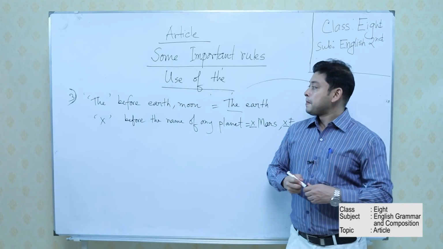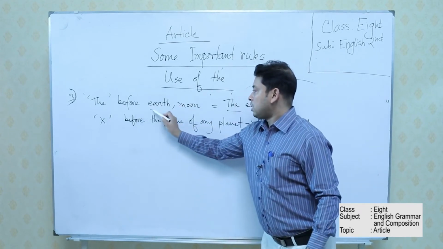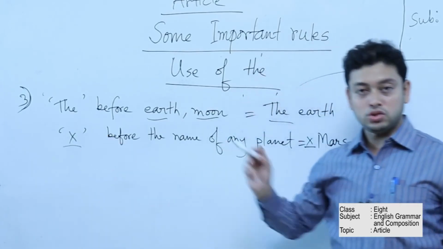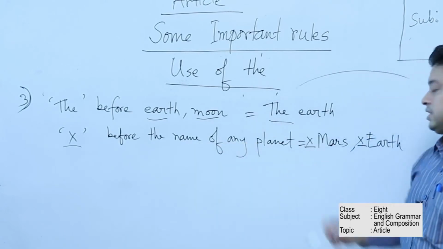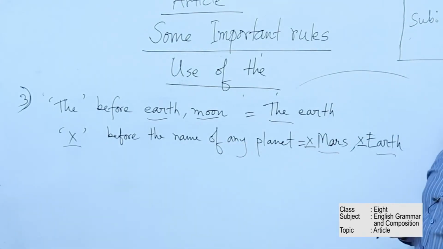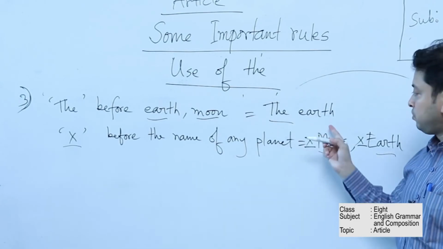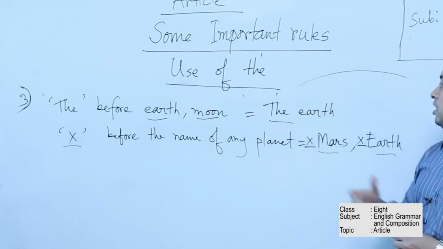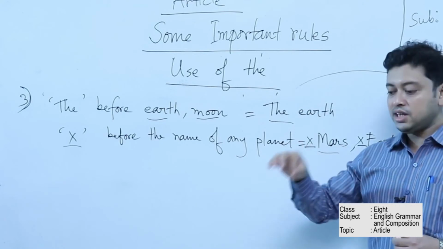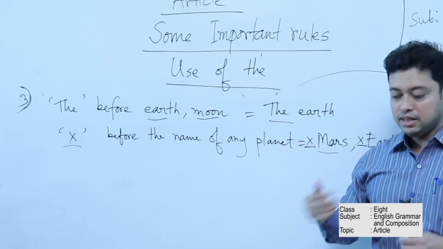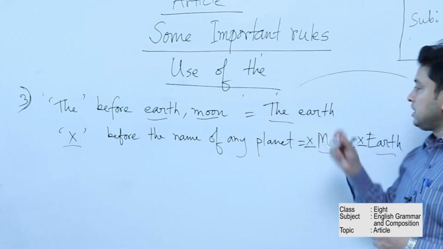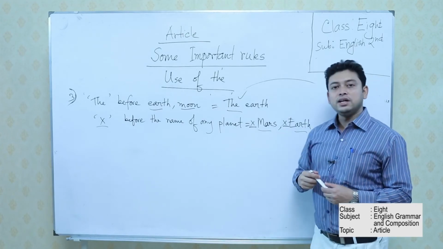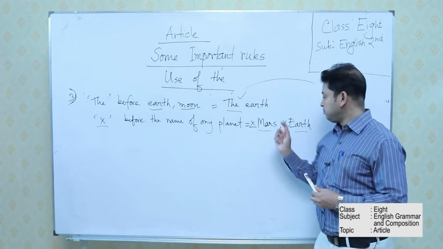So dear students, the is used before earth or moon, the earth. No article is used, that means cross, before the name of any planet, Mars, Earth. The question is, I have used the here for earth. The problem is, when I am talking about the earth and I am relating myself that this is my abode, this is my living place, that means I am relating myself. In that case, the is used. But when I am talking about a planet, then there will not be any article. I mean, we have to put a cross before earth.